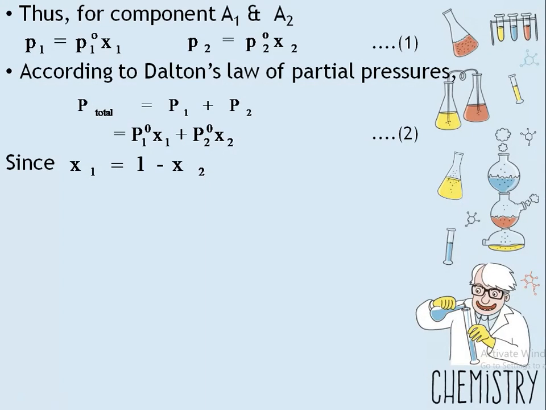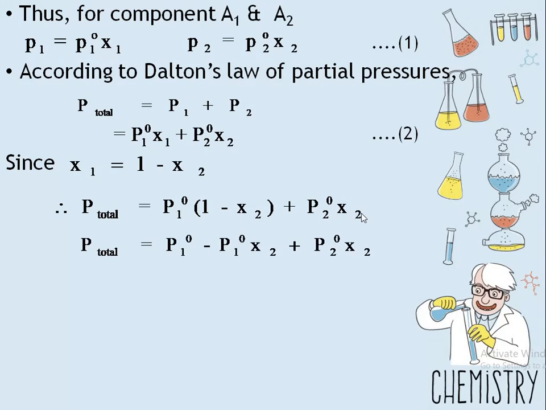When we put the X1 value in the above equation, we will get P total is equal to P1 naught X1, which is 1 minus X2, plus P2 naught X2. Further, we will get P1 naught into 1 is P1 naught, then P1 naught into X2 with a minus sign, plus P2 naught X2 as it is.